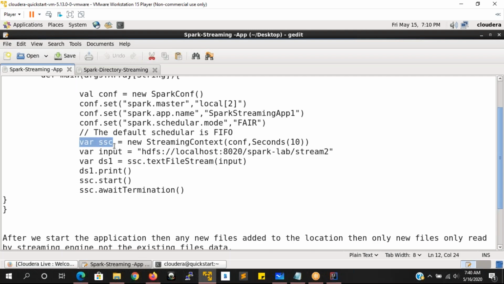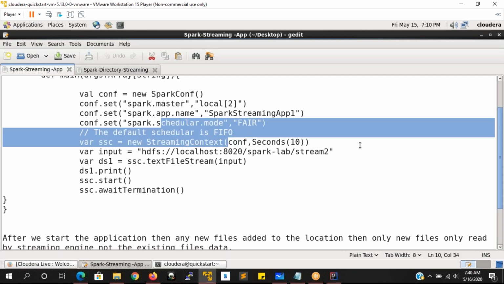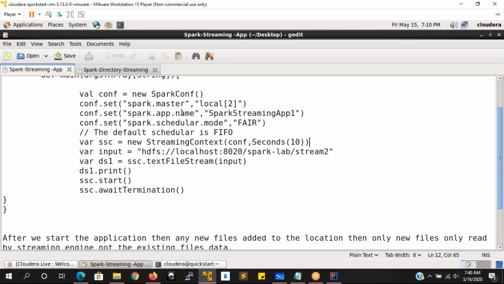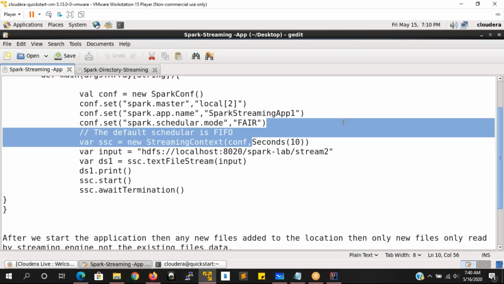Now we are creating the streaming context here, a new streaming context, which we create with the conf object. The conf object is nothing but your master machine, which is your local machine, using two core processors. So we are launching the job on the master machine, and this streaming context has to take the data every 10 seconds.